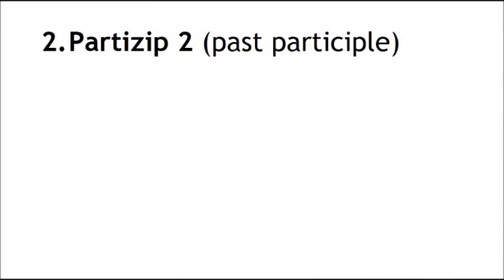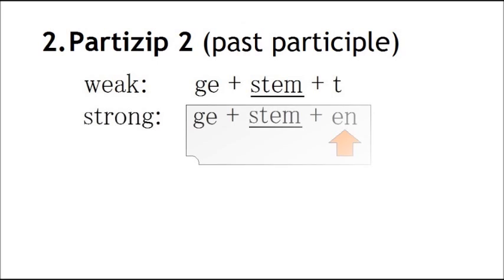Rule number 2. The past participle is constructed differently. Instead of the weak verb rule, ge plus stem plus t, the strong verbs' participles are built ge plus stem plus en.